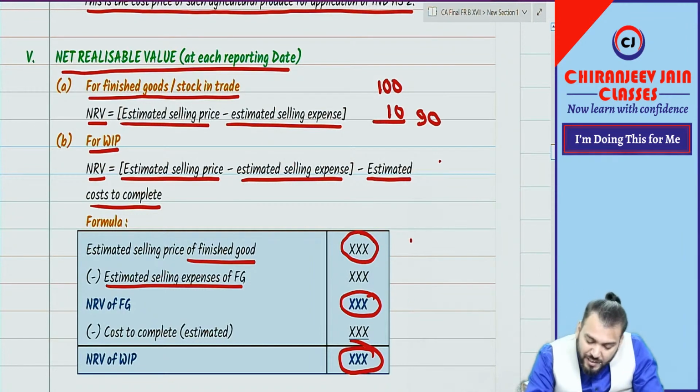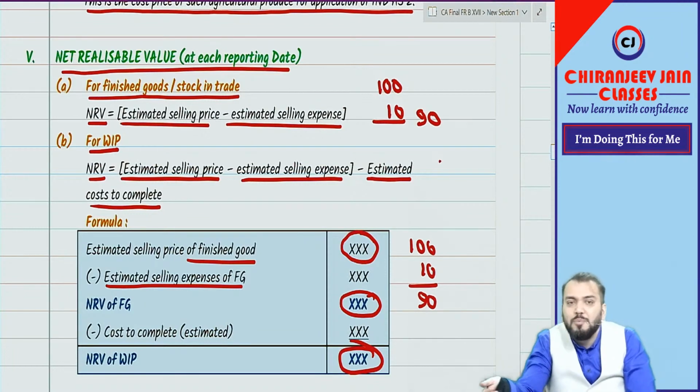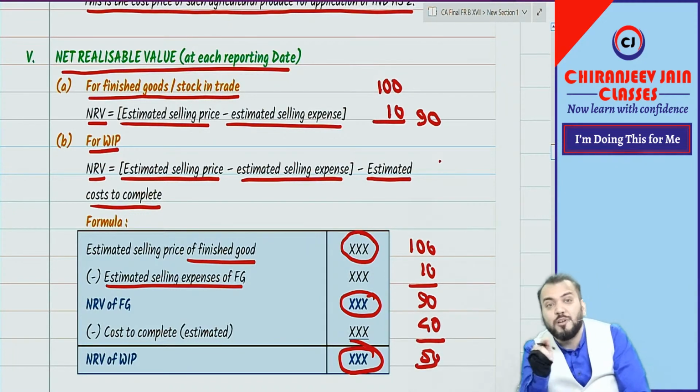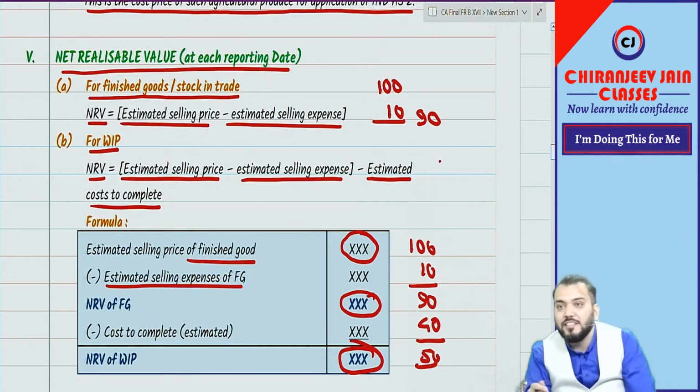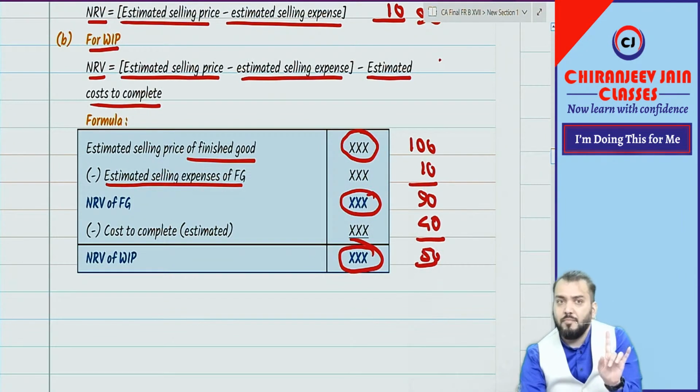So suppose this is 100, this is 10, this becomes 90, and the estimated cost to complete will be given in the question. Suppose that is 40. So what is the NRV? NRV becomes 50. And this 50 will be compared with the cost price of WIP. No doubt. I think no explanation required.